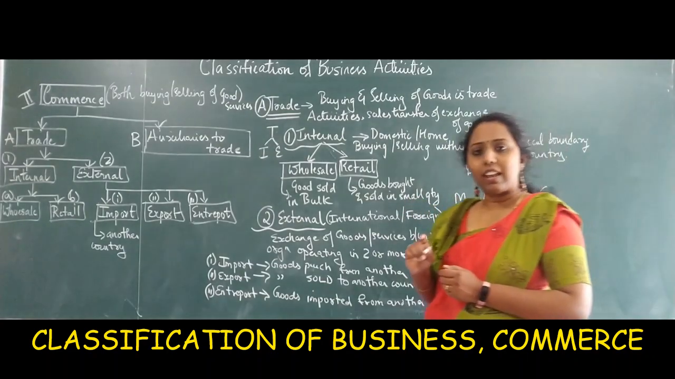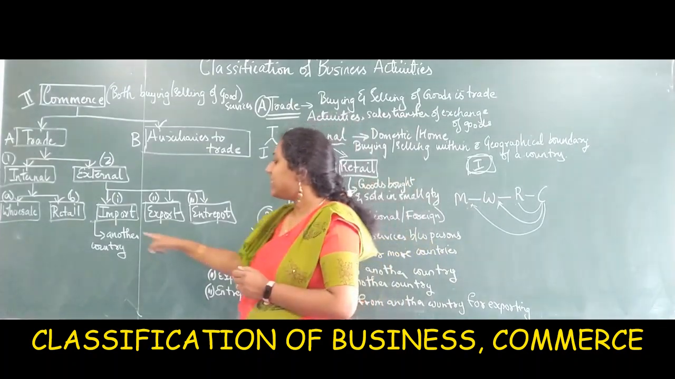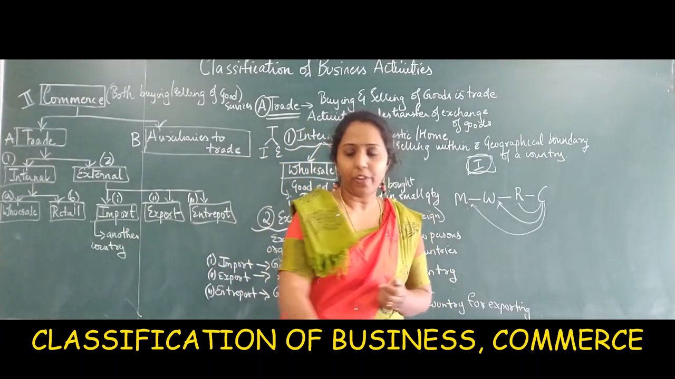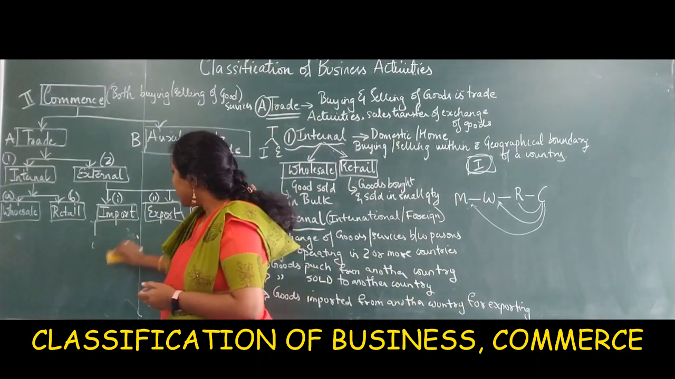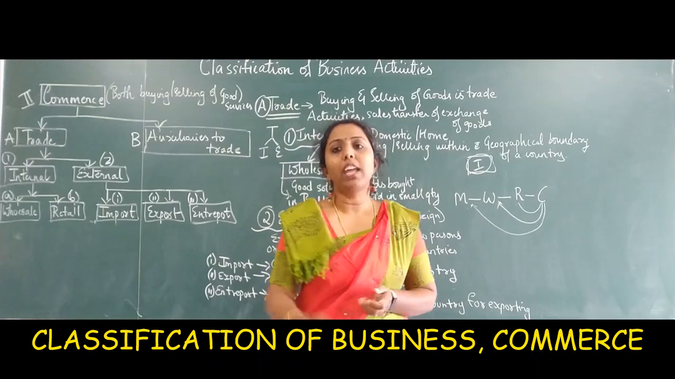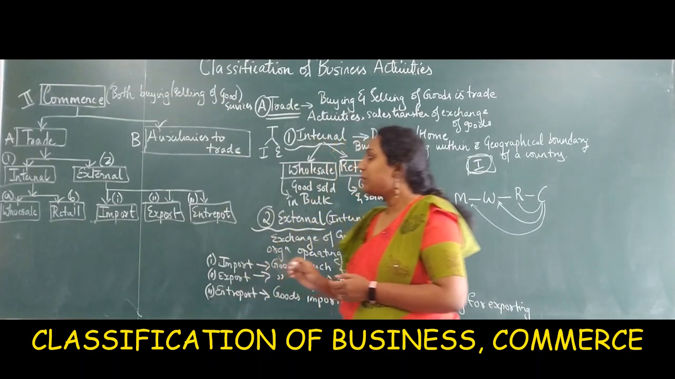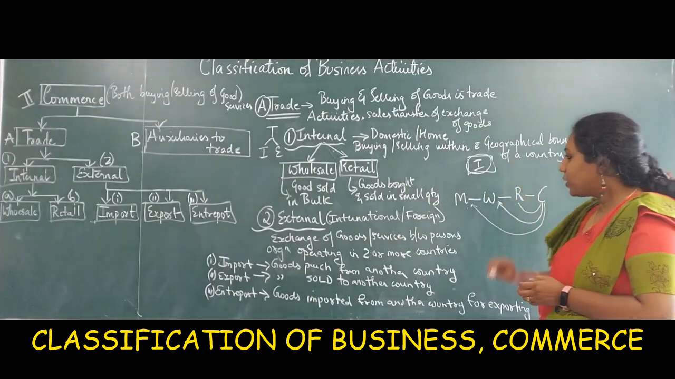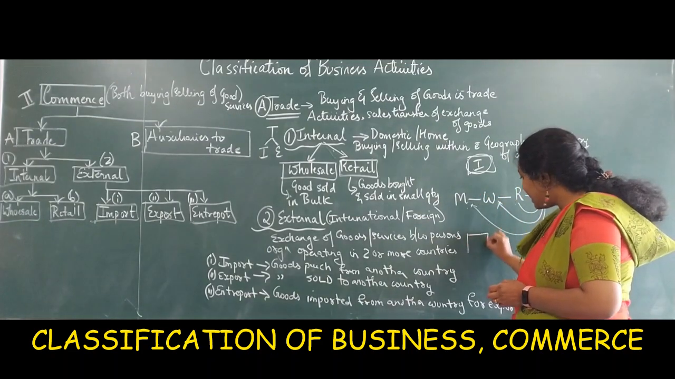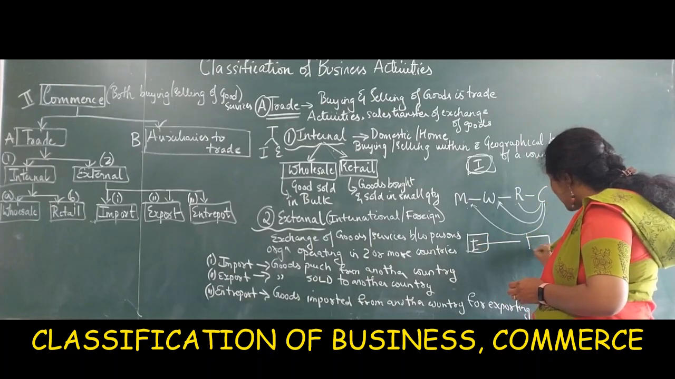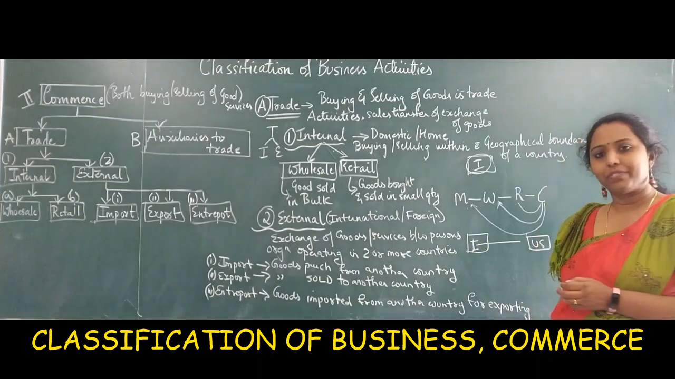Then external trade. This external trade is divided into import, export and entrepot. Again, external trade is divided into import, export and entrepot. Now what is the meaning of external trade? I told you this is India, right? Now what are you doing? You are leaving India. You are traveling to the US and you are selling your goods here.